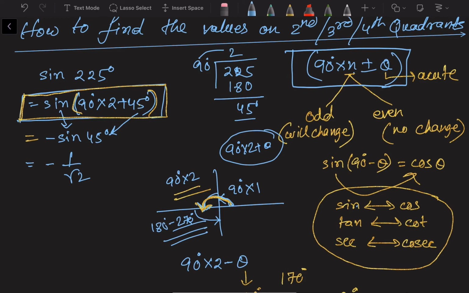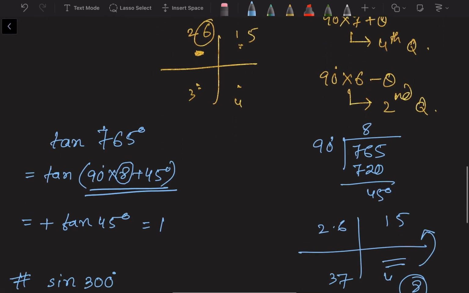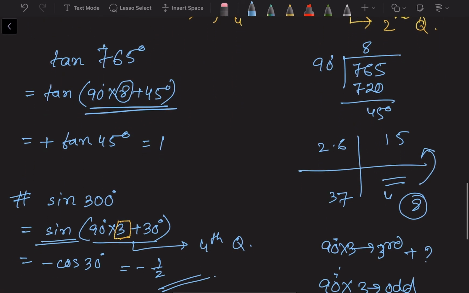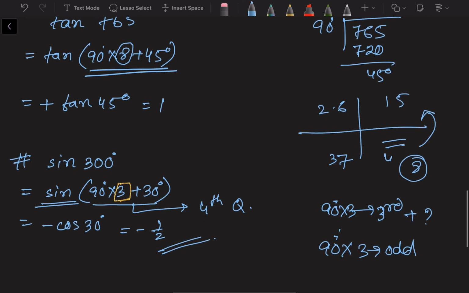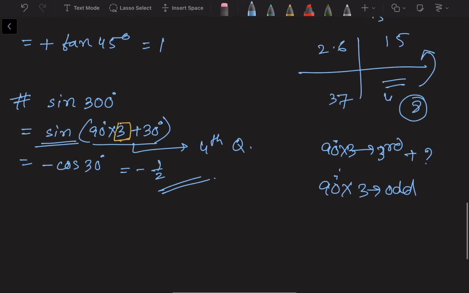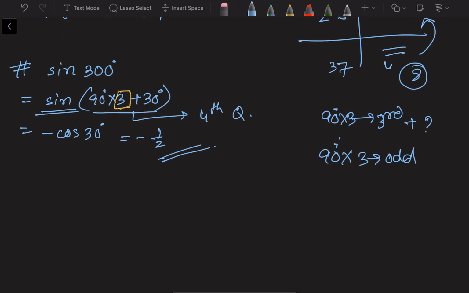First of all, we have to find the quadrant in which the angle lies. According to this, it will start with positive or negative, and then observe the multiple of 90 to see whether the trigonometrical ratio will change or not, and then put the acute angle directly. That is the trick to convert any angle into an acute angle. In that manner, we can find any values of the trigonometrical ratios.